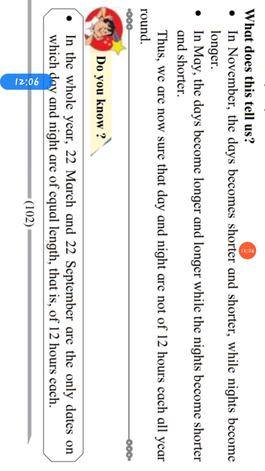Do you know, in the whole year, 22nd March and 22nd September are the only dates on which the day and night are equal length, that is, of 12 hours each. But it is a phenomenon. Phenomenon means it is a fact of nature or society that on 22nd March and 22nd September, a 12 hours long day and 12 hours long night can be observed.